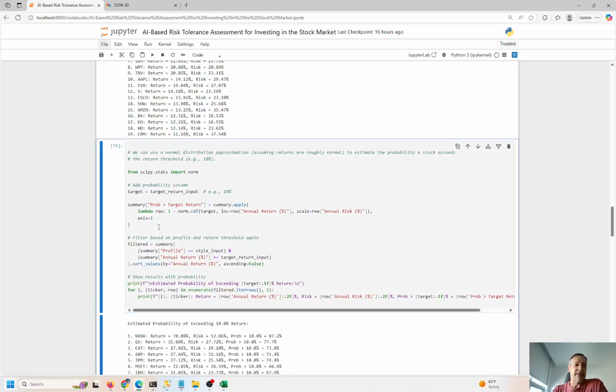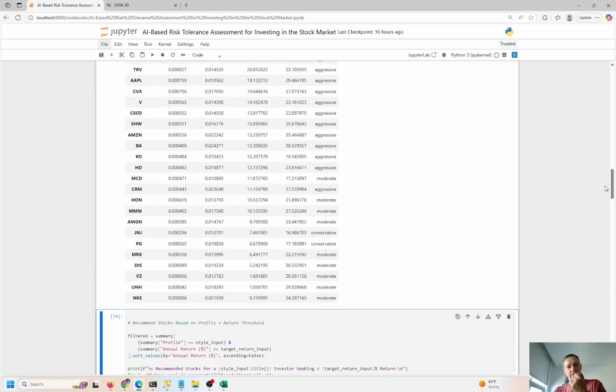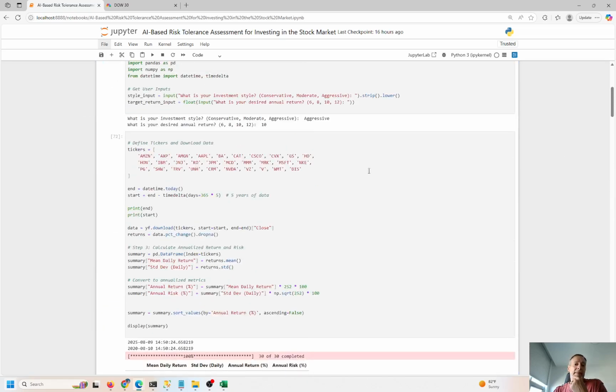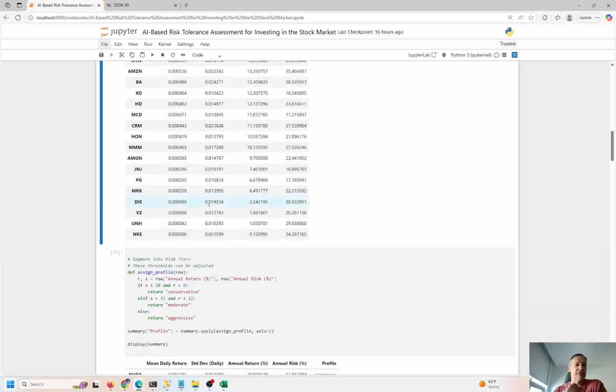So based on that, I can now use a normal distribution technique to approximate the probability of achieving these returns into the future. So we know backwards looking, we know that NVIDIA got 78% return over the time period that we're looking at. We're looking at 5 years back, right? That's what we originally picked, right? If we go back over here, this is 5 years. And of course, you can change this. You can change all these stocks, the tickers that you're looking at, right? You can go back more than 5 years. You can go back 3 years or 2 years. It's totally up to you what you choose, right?